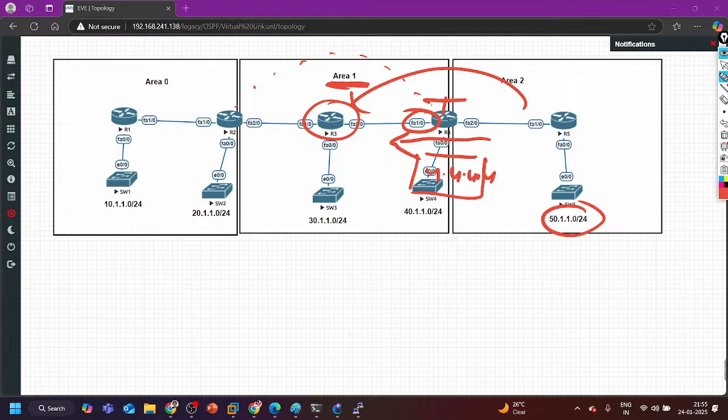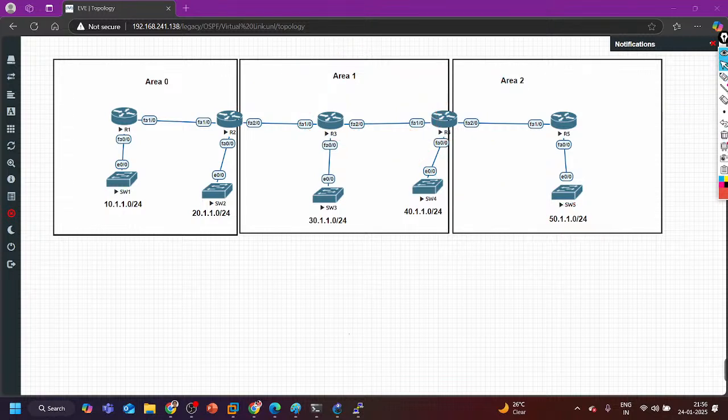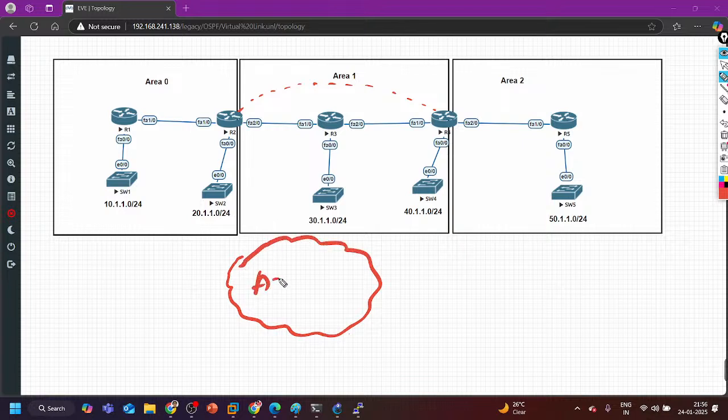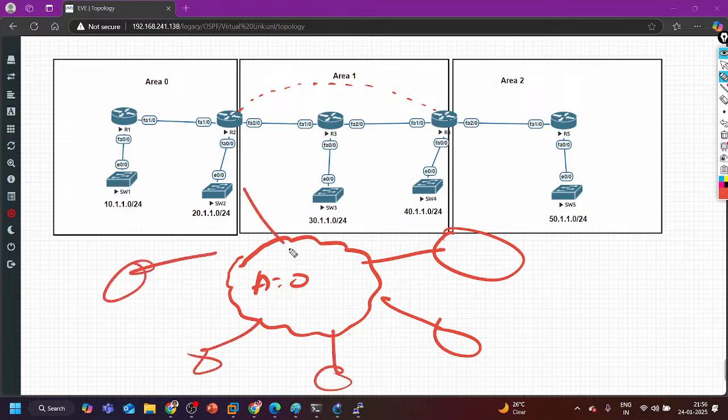Understood. There are some more concepts of virtual link, but you don't need to learn them now, like regarding security. Sometimes you need to run some extra commands in real time. By the way guys, in real time nowadays we are not using the virtual link concept, because our backbone network will be in area 0, connected to regular areas like this. So virtual link is not required, but in case it is required in 2% of cases, then you have to secure it. This is not secure.